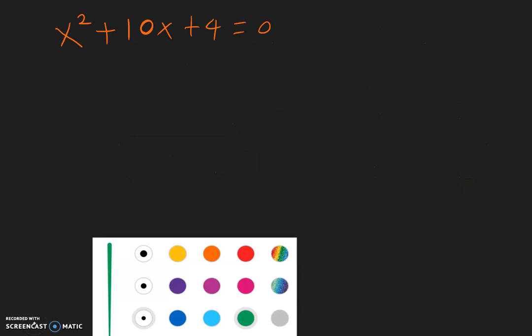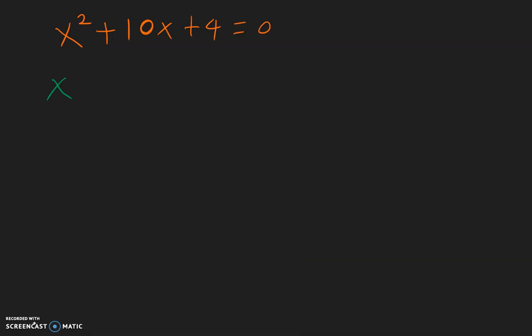Now to solve this one, we have x squared plus 10x, but we have this 4 in the way. Remember, to complete the square, we want to have a blank in here instead of having a 4. So let's get rid of it by moving this positive 4 to the other side. It becomes a negative 4. So on the other side, we have 0 minus 4 gives you negative 4.